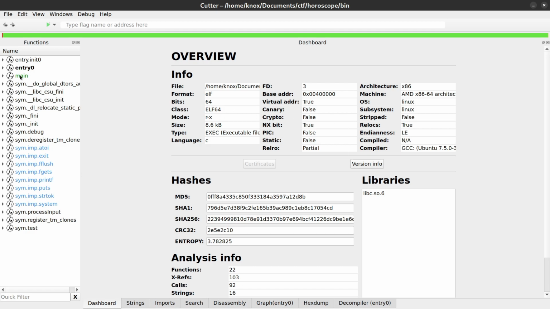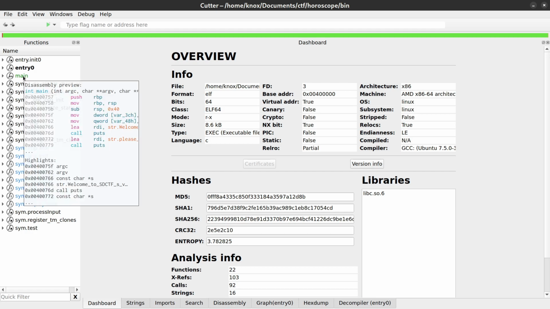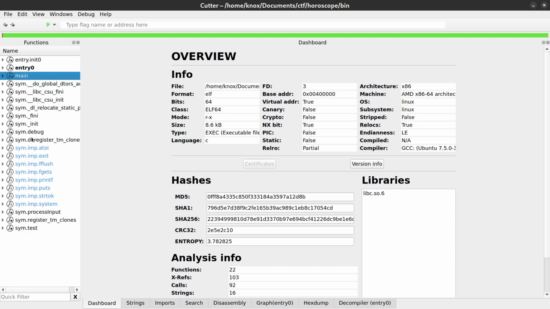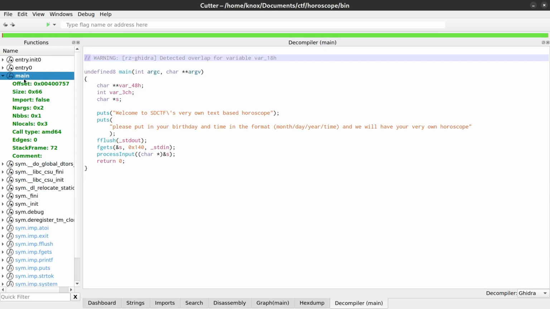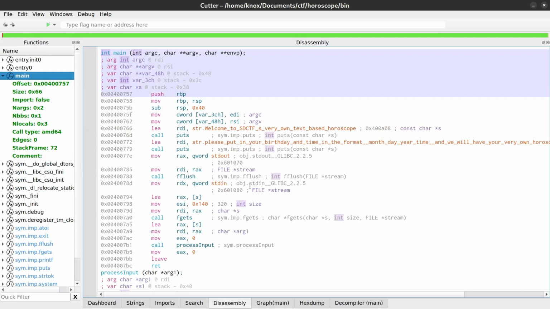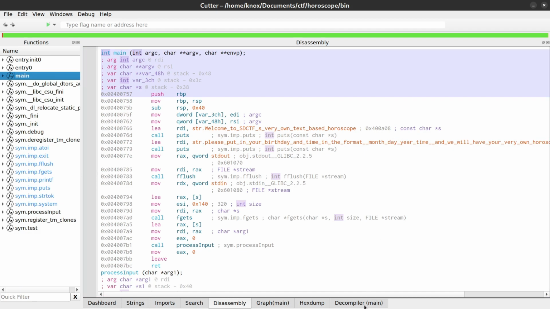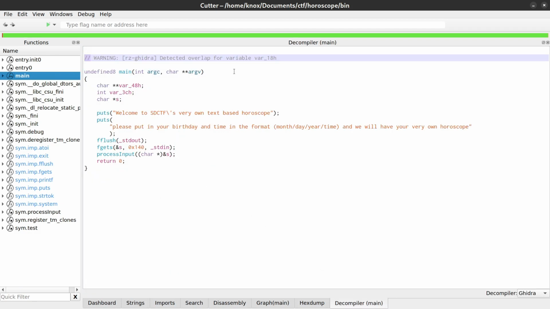Glancing at the functions column on the left, the only functions that are not normal libc built-ins are main, debug, process input, and test. Starting with main, we can look at the disassembly for this function, but since this isn't necessarily a reversing challenge, I'll go ahead and cheat by switching over to the decompiler view.